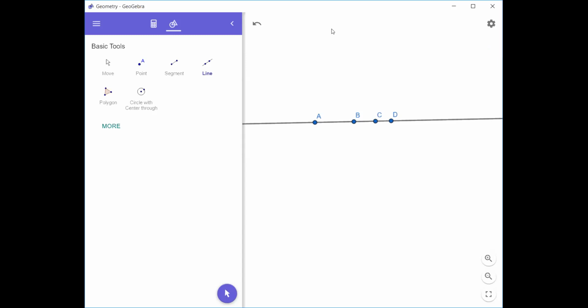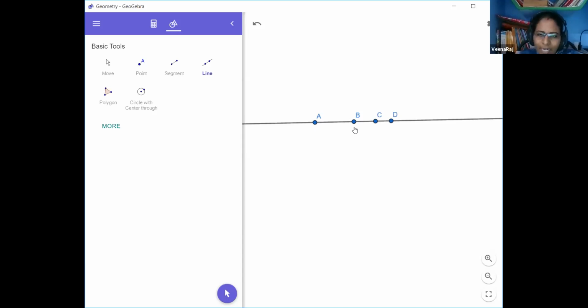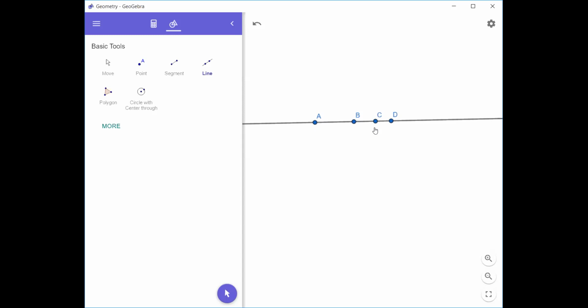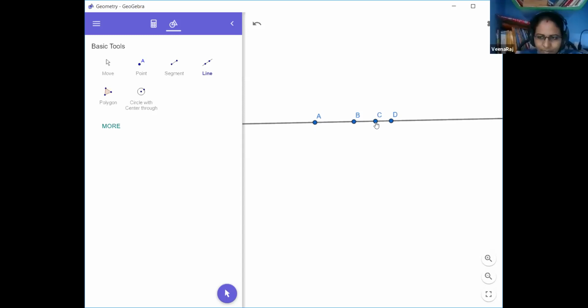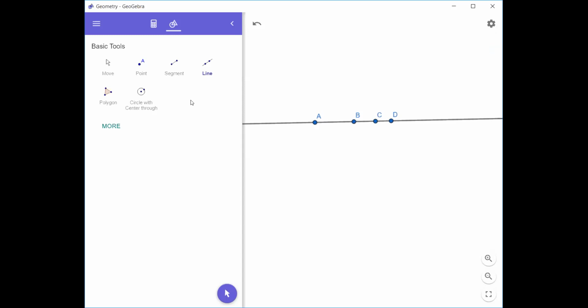Okay, ma'am. Now I want some part of this line, just the line segment from point B to point C. That is a line segment. A line segment has two endpoints. Can you say what is the definition of a line segment?